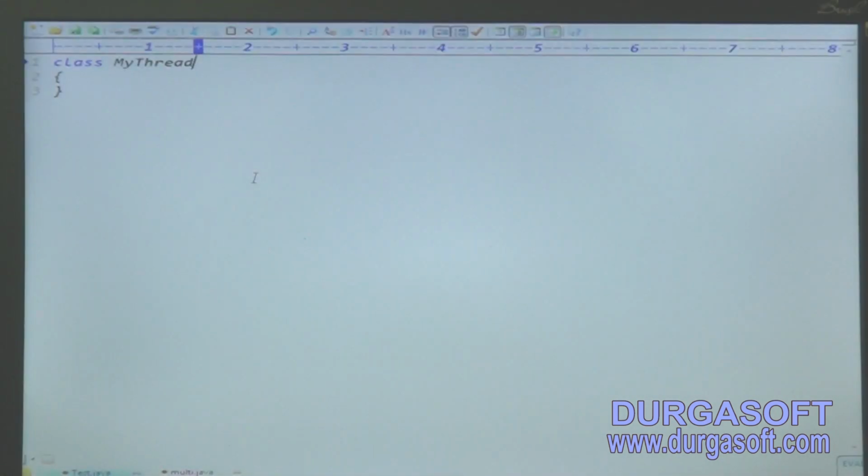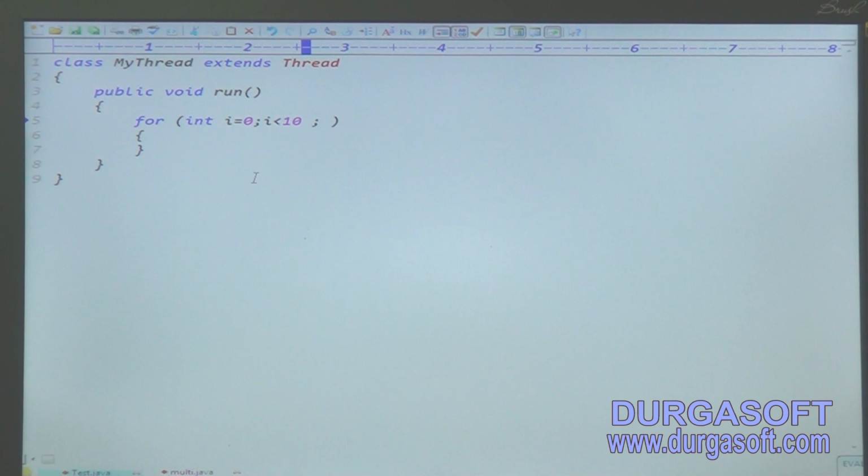For the first step, our normal Java class will become a thread class when we extend the Thread class. Override the run method to write the logic. In the public void run method, I am writing the logic. I would like to print the data 10 times: int i = 0, i less than 10, i plus plus.